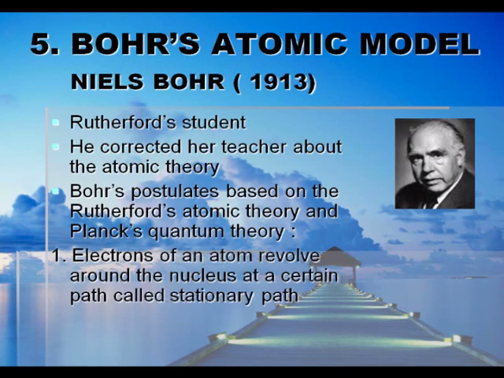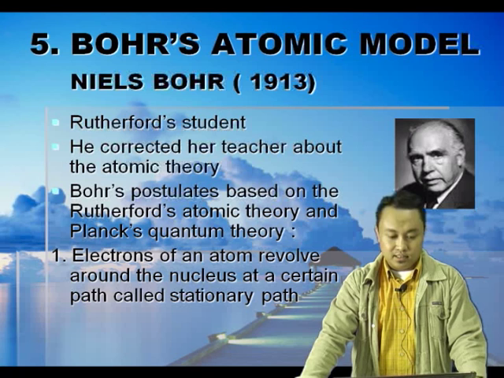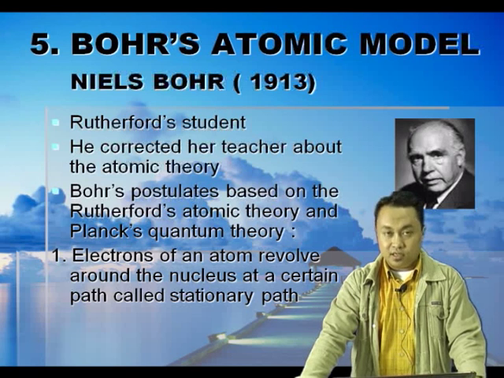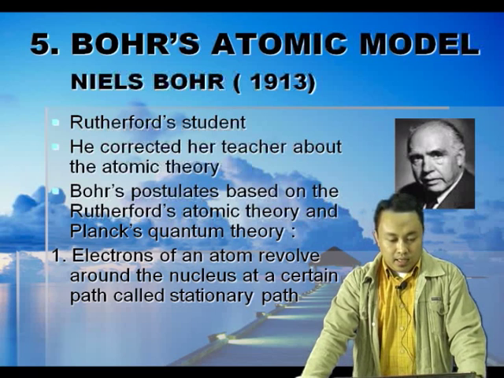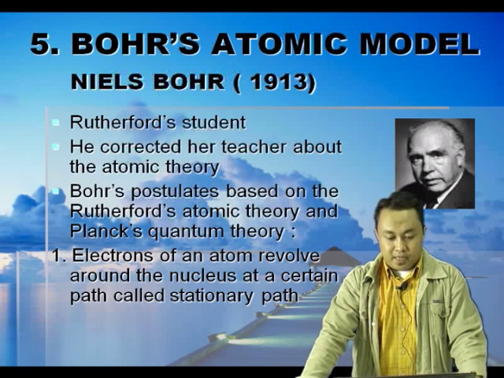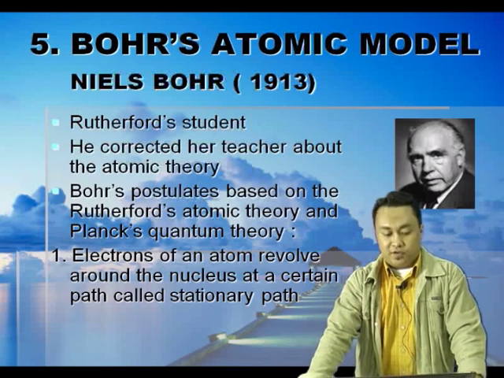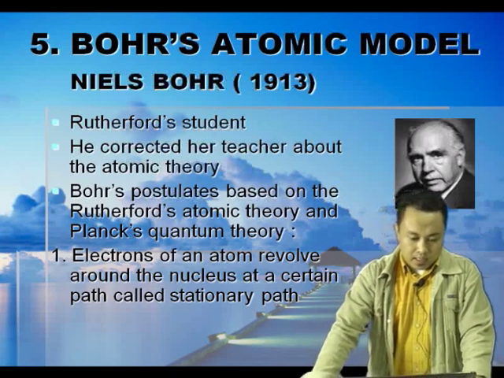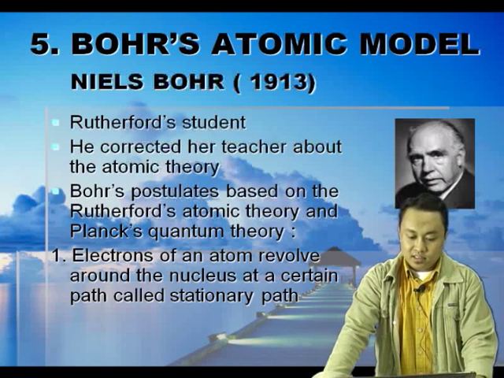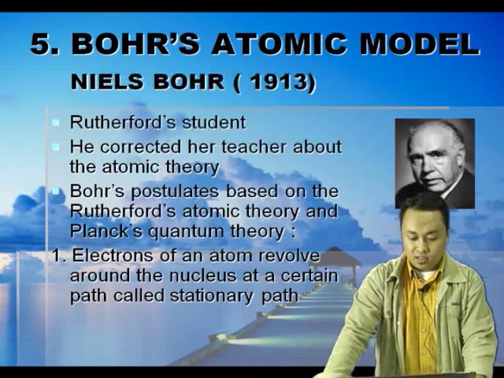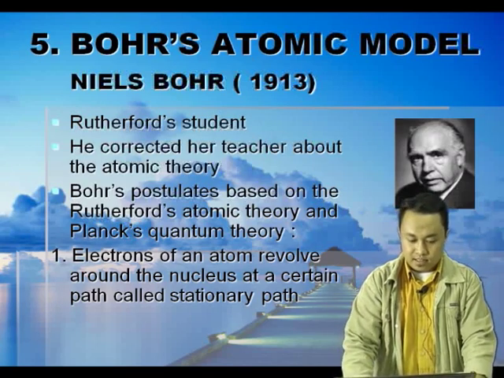Okay. Next, there was Bohr's atomic model. He was Rutherford's student, and he corrected his teacher about the atomic theory. Bohr's postulates are based on Rutherford's atomic theory and Planck's quantum theory. Number one, electrons of an atom revolve around the nucleus at certain paths called stationary paths.